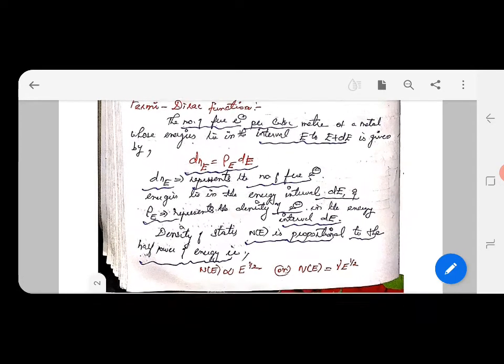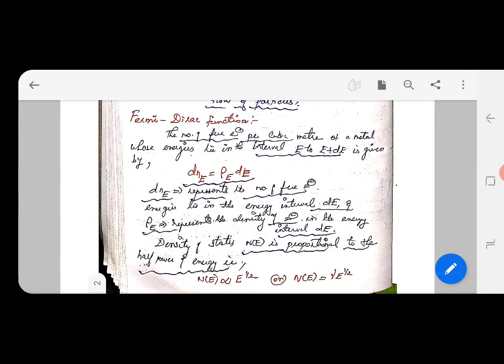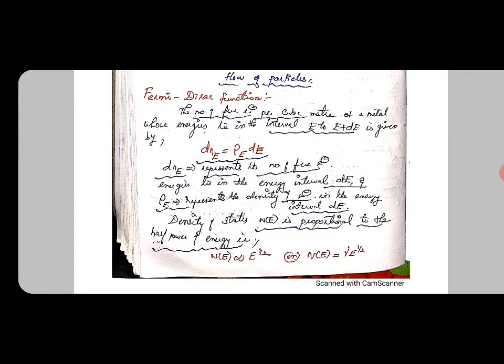Then we can see an important concept, the Fermi-Dirac probability function. The equation is dN(E) equal to rho(E) dE. It is the number of electrons per cubic meter of a metal whose energies lie in the interval E to E plus dE.